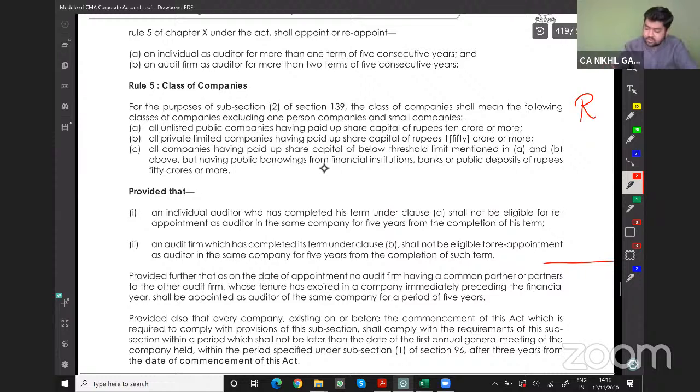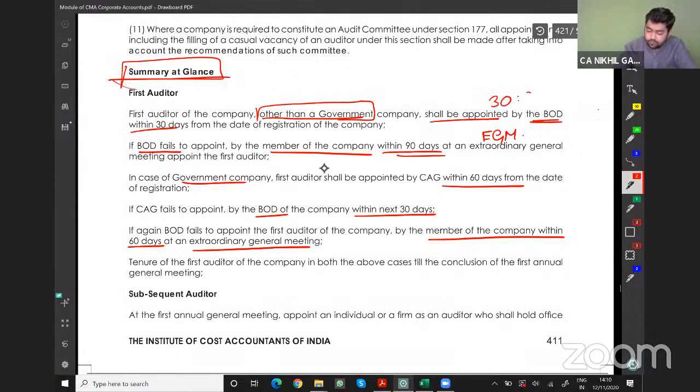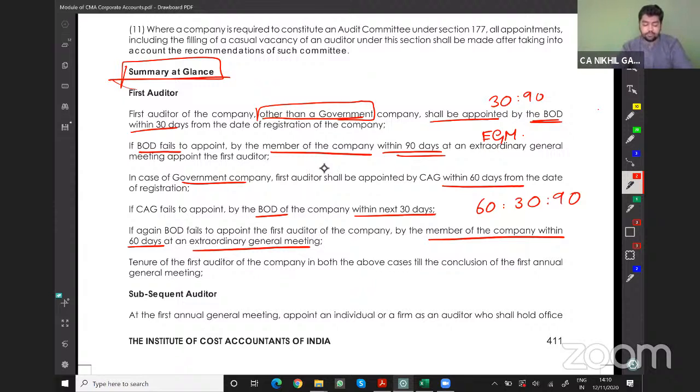The first one is 30 and 90. The second one is 60, 30 and 60 days. Please remember these days. These will be very important for us.